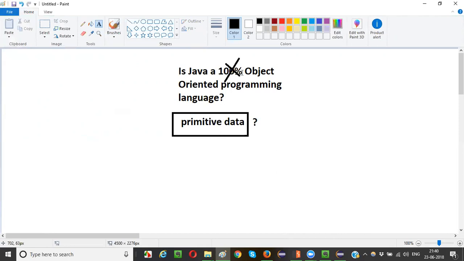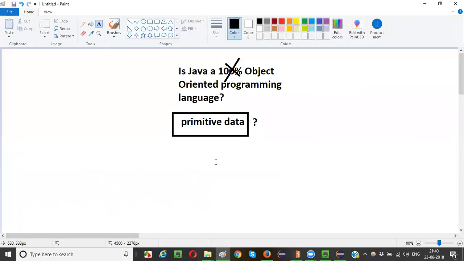If you keep on creating a lot of objects, it may consume more memory and all those things. So for that reason, simple primitive data types are used in Java, which are not object oriented. Intentionally Java has made the primitive data types non-object oriented for its benefit. So that's the reason Java is not a 100% object oriented programming language.